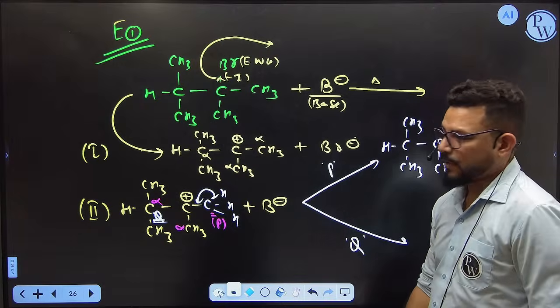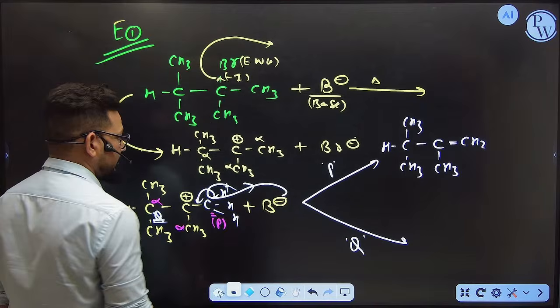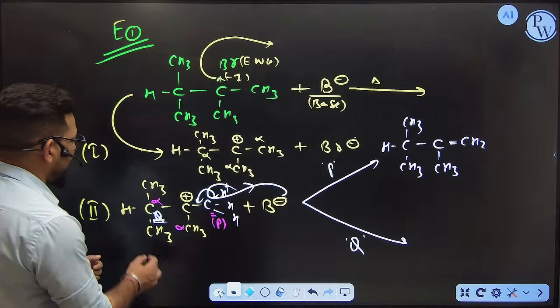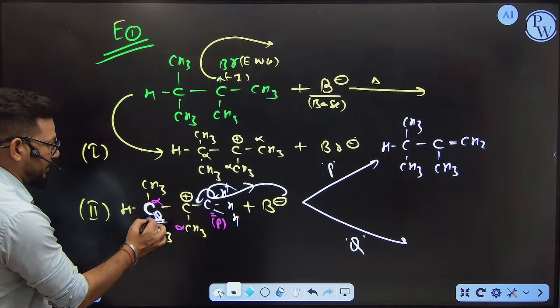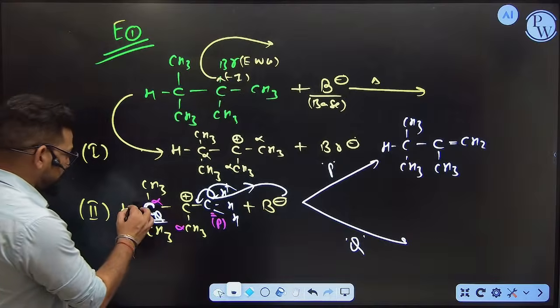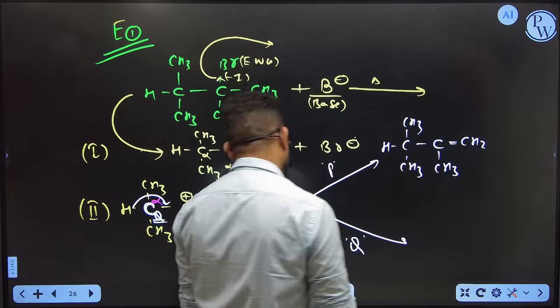The base is going to accept this hydrogen. So you will get this product. And if you remove the hydrogen from this alpha carbon, you will get Q. Let's see what happens here. This bond is going to shift here, and the hydrogen is released and accepted by the base.